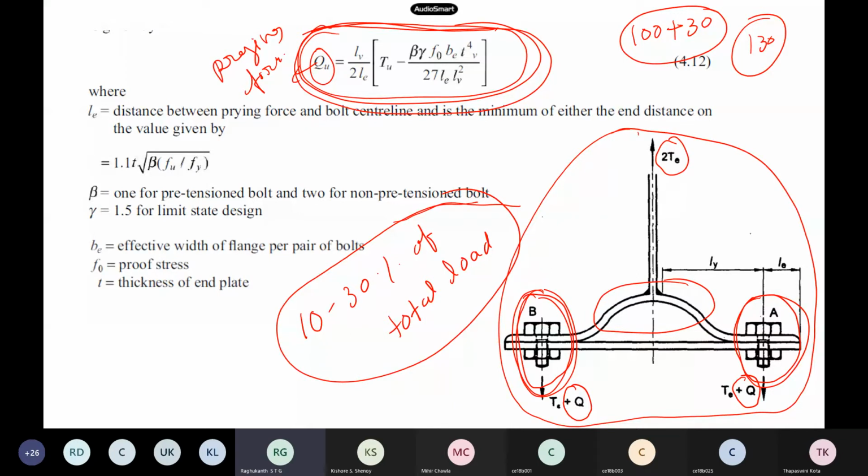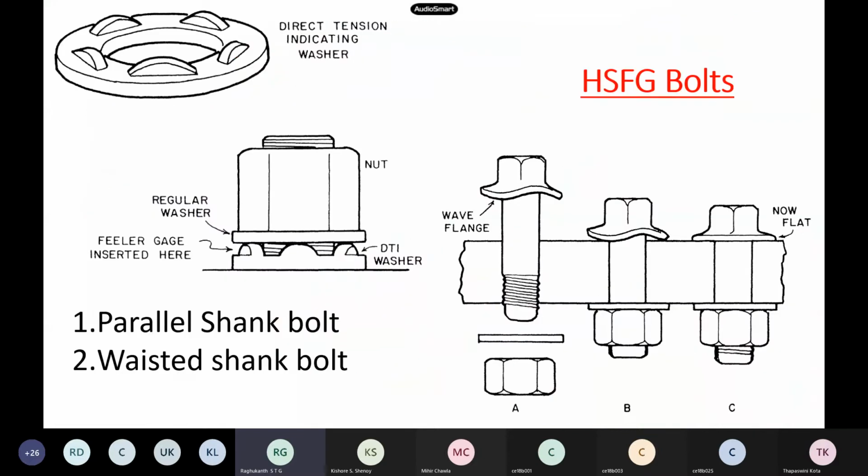But prying is very important and essential for mechanical people, as well as in aerospace. When you are designing a missile, a lot of pressure will be there, then the bolts have to be designed, and then prying and other things come into the picture. This you should know.